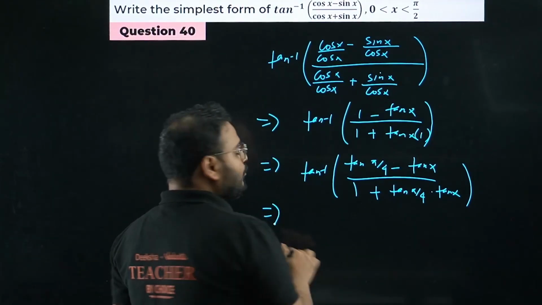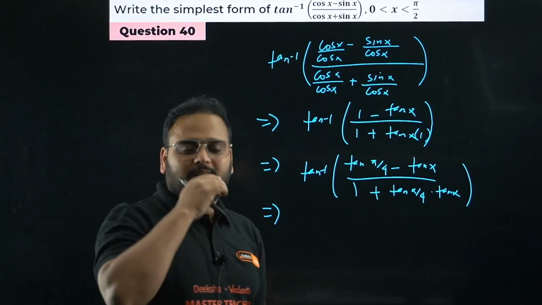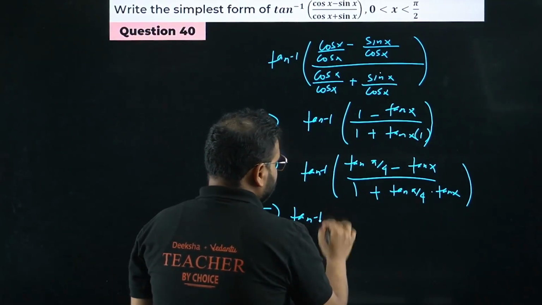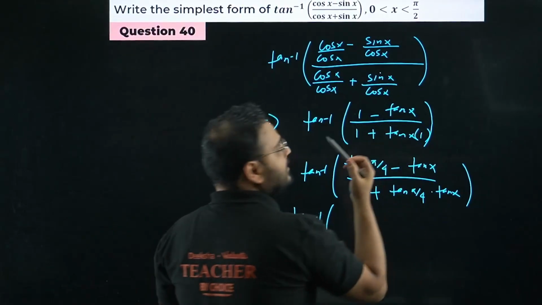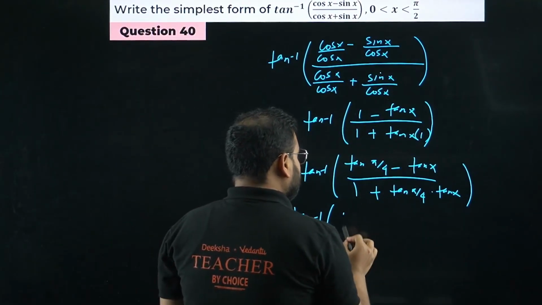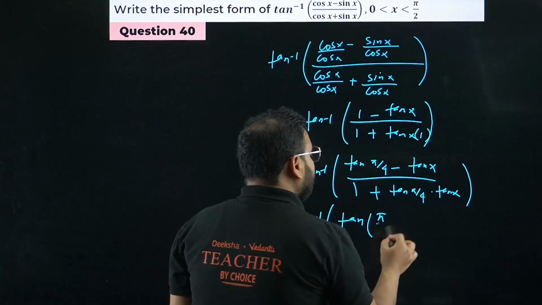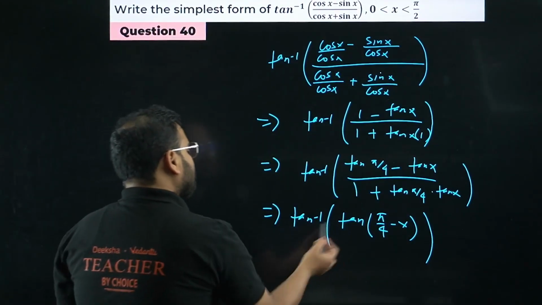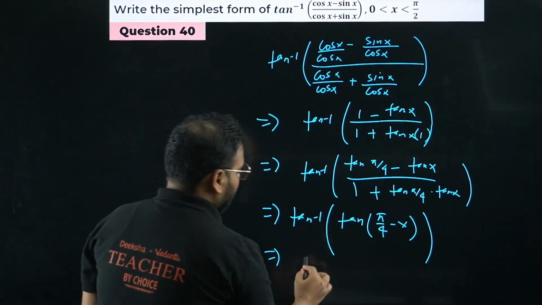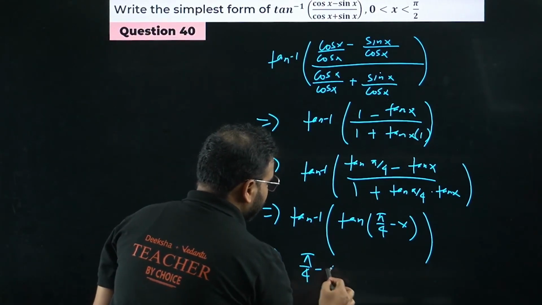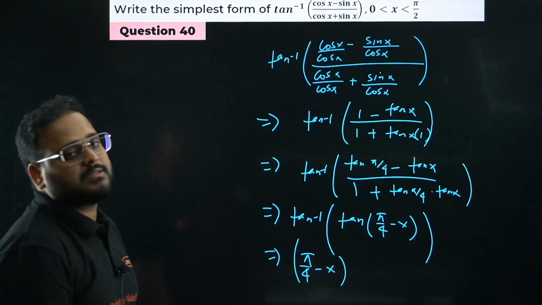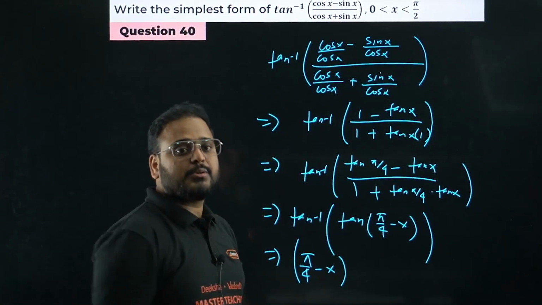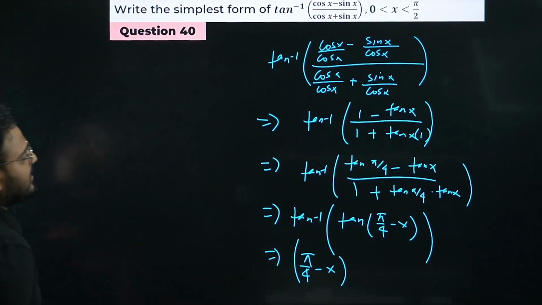Have a look. If you have a doubt, don't worry. Leave that in the comment section. I'm going to take it up in the live session. Okay, so what we have over here, tan inverse of, there's a formula: tan A minus tan B upon 1 plus tan A tan B is tan of A minus B, sir. Tan inverse of tan, bacha, will be only the angle, right? What is my answer, sir? Pi by 4 minus x is my answer. Please check. Done. What is the question? 40. Answer is pi by 4 minus x.